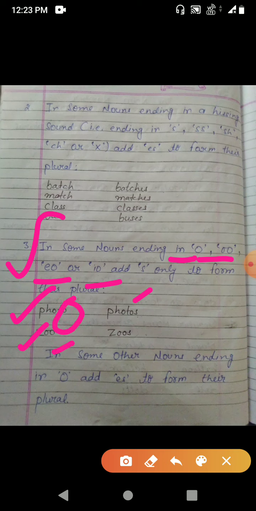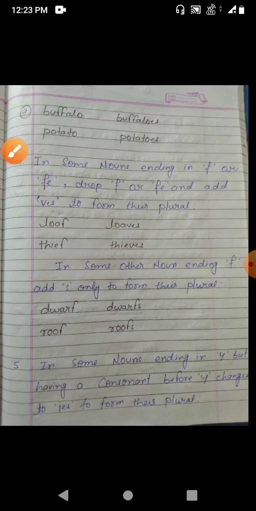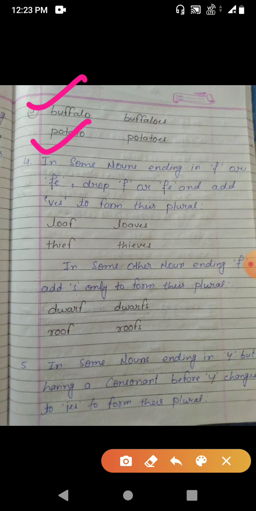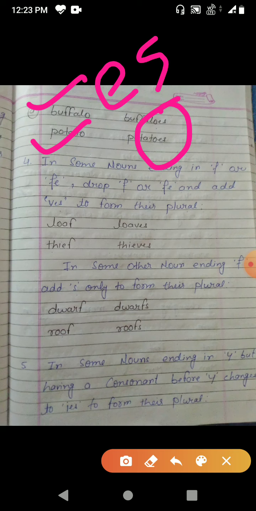To make it plural, we simply add s there. Now if I talk about the buffalo, the potato, we are simply adding es there. So this is the way we make singular into plural.